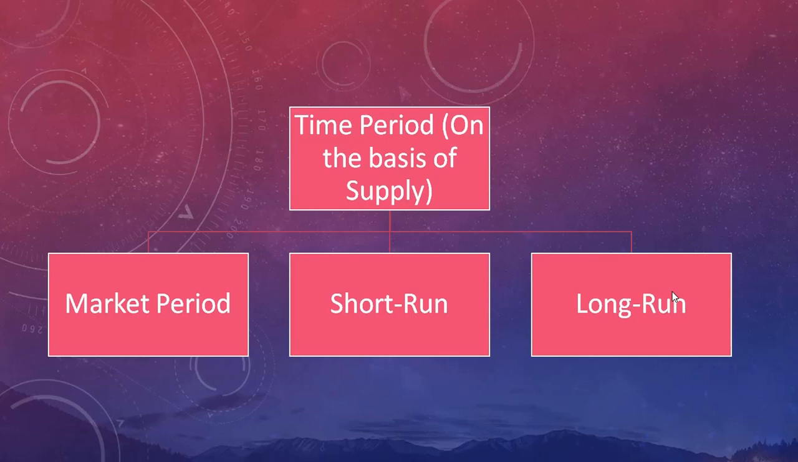So now on the basis of supply, the time period is classified as three. Number one, market period; number two, short run period; and number three, long run period. So now actually we are just trying to understand the supply curve, or your supply in three different time periods, or time lapse. Market period, short run, and the long run. Now what are these actually?